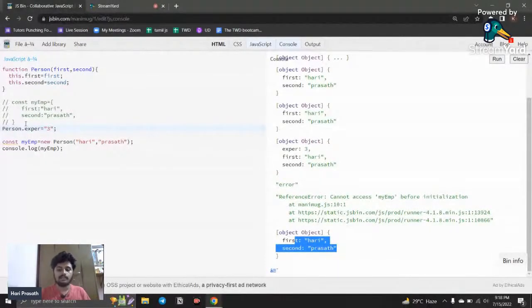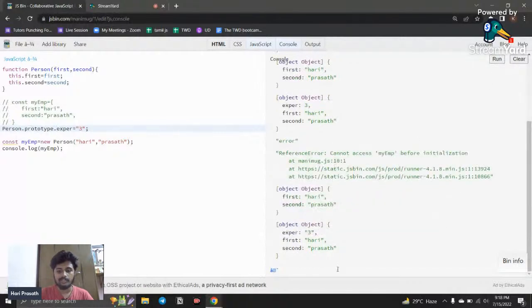We cannot add a property or a method directly to a blueprint like a constructor method or classes. We will not be able to do that. So for that, we use the prototype property to add it. So how can I do that? We have a prototype property. If I say dot prototype dot experience, add that and run this code, here you can see experience is added. Okay, so this is how it works.